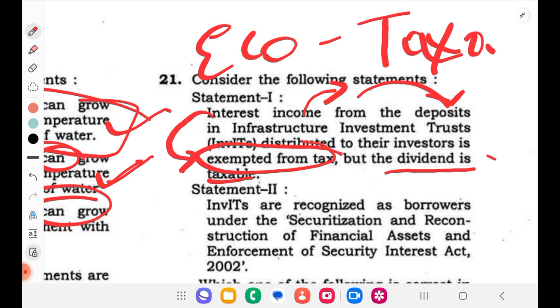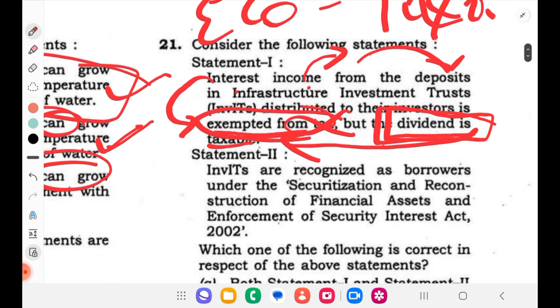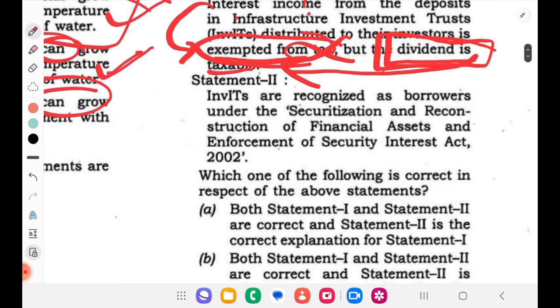Fine. So mostly if you read about taxation, you will get to know dividend is actually exempted in some cases, not all cases, only in certain cases. But they are saying here it is taxable, so they are interchanging that, and interest income is exempted, which is wrong. Interest income is taxed. Okay, that's the thing. So if you know this much, you will be able to get your answer.